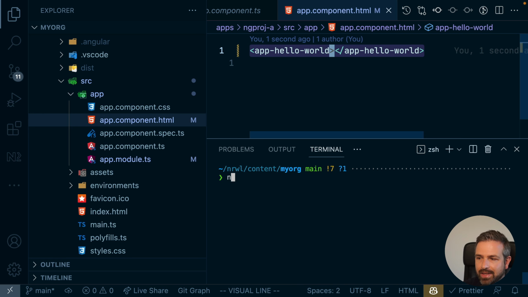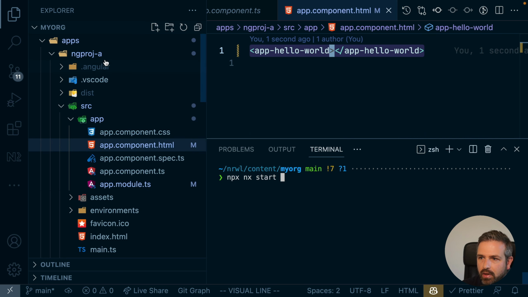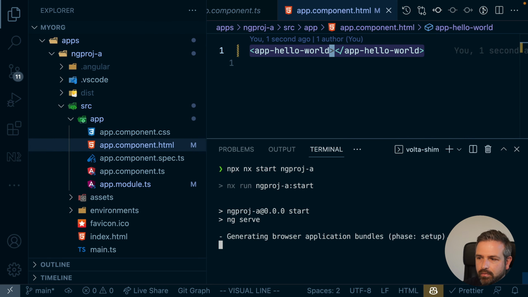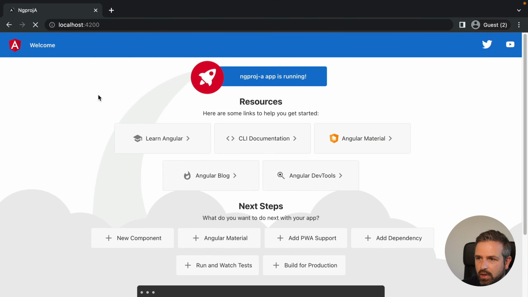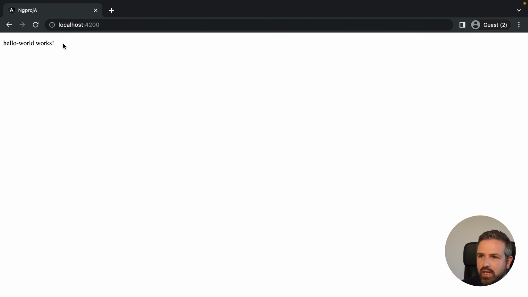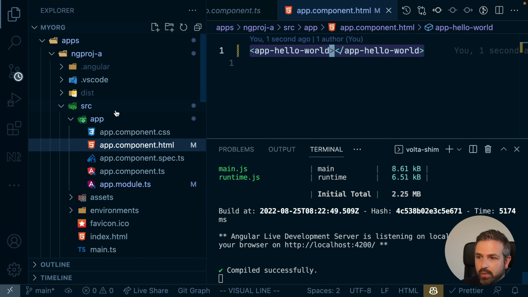Let's actually go ahead and see whether we can still run them. So I use nx again to run the start script of our project ng project A. And so with that, we can go to 14200 and refresh, and you can see the component gets outputted here. So the linking properly worked.